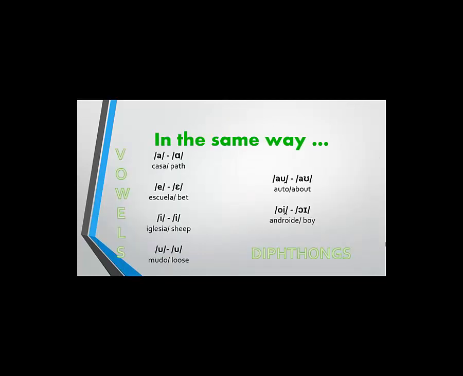Some English and Spanish vowels are pronounced in the same way. For example, A, casa. A, path. E, escuela. E, vet. I, iglesia. I, chip. U, mudo. U, luz. We can find some similarities between the diphthongs of both languages. For example, au, auto, au, about, hoy, androide, hoy, boy.